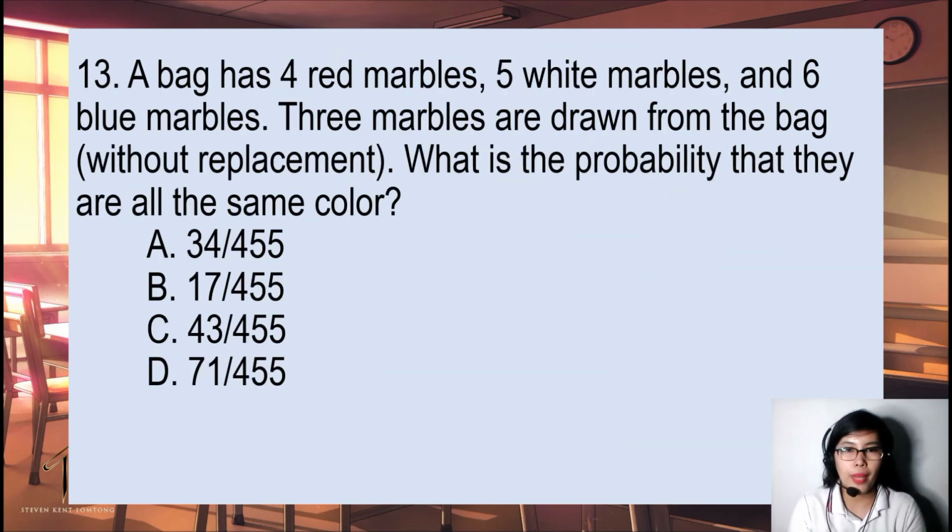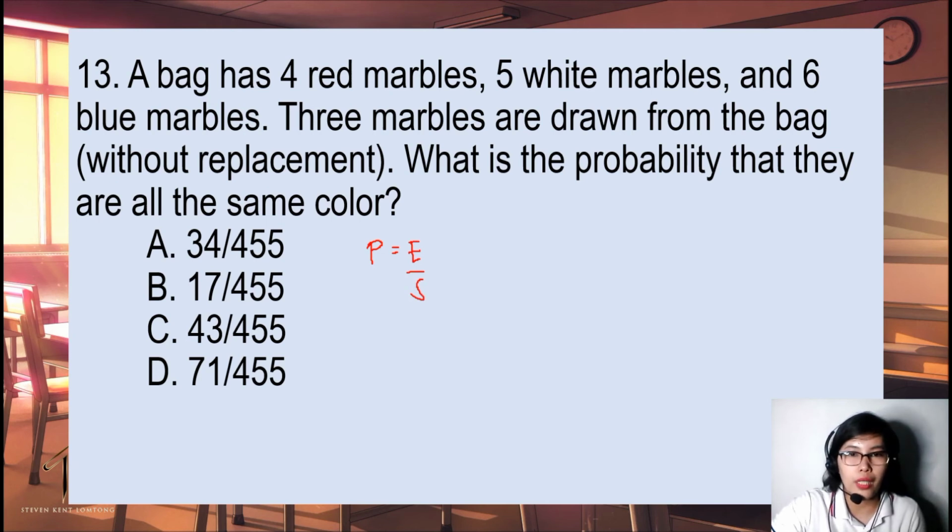Next, a bag has 4 red marbles, 5 white marbles, and 6 blue marbles. 3 marbles are drawn from the bag without replacement. What is the probability that they are all the same color? So, concept of probability, that is E over S.